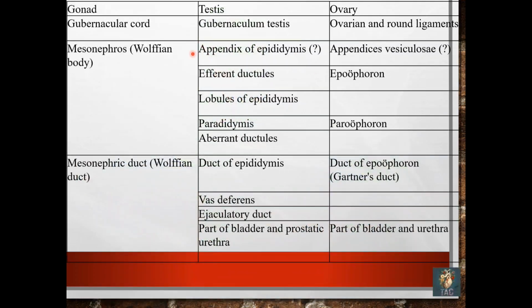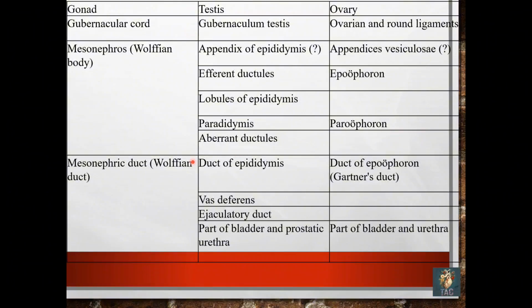So here in the table you can see the gonads: the testes in males and ovaries in females. The gubernaculum forms the gubernaculum testis in males and the ovarian and round ligament in females. The mesonephros, this is the body of the mesonephros, forms the appendix epididymis, efferent ductules, lobules of epididymis, paradidymis, and aberrant ductules, while in the case of the female, appendix vesiculosa, epoophoron, and paroophoron.